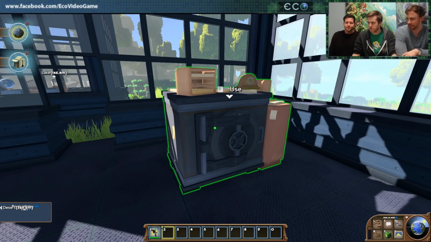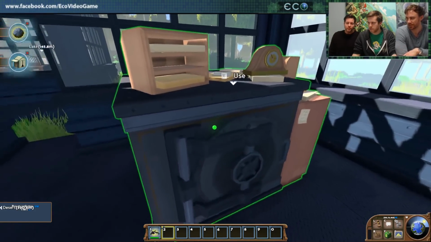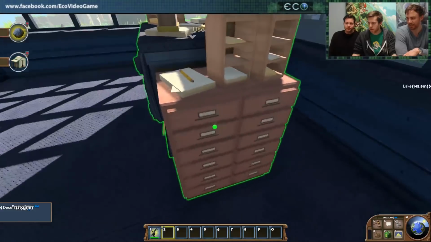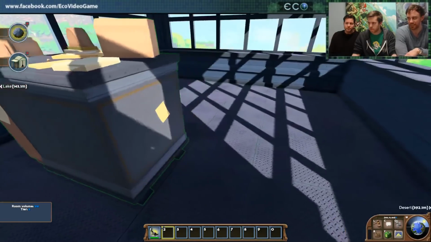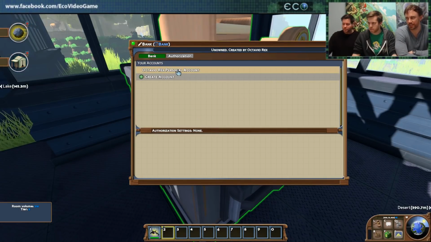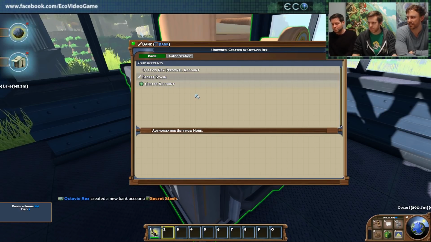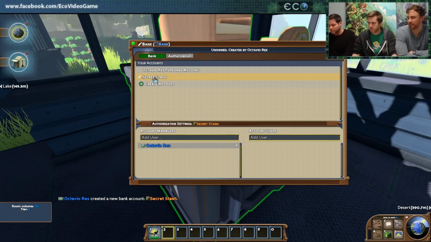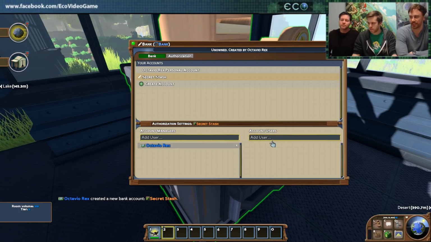So this is what the bank object looks like. We've kind of repurposed the treasury, which we've changed to something else. If you use that, you can see that you now have a list of the accounts you have access to. So go ahead and create an account. Then if you click on that account, you can see who are the managers and who are the users. Account managers can add new users and take out funds, and account users can take out funds but not